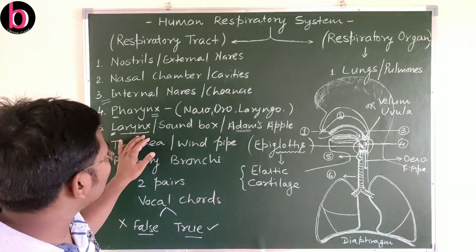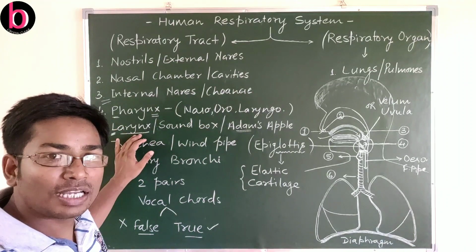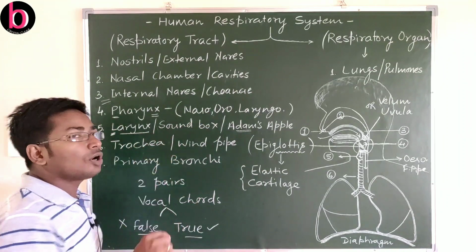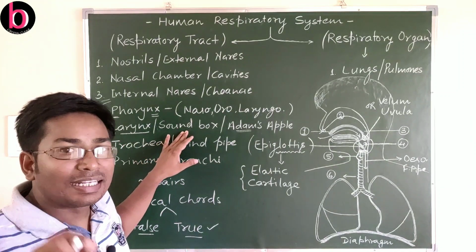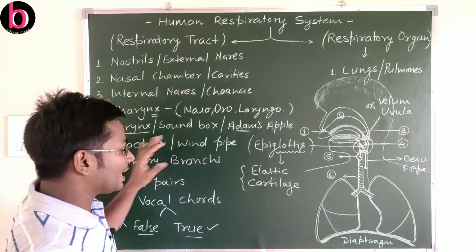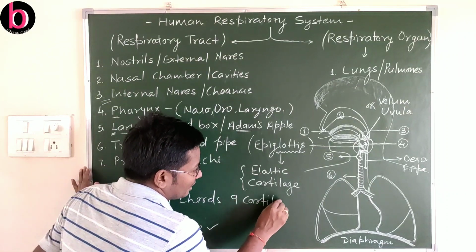Now, after the larynx or sound box, if we discuss its structure, the larynx is internally composed of 9 cartilages. This is very important.